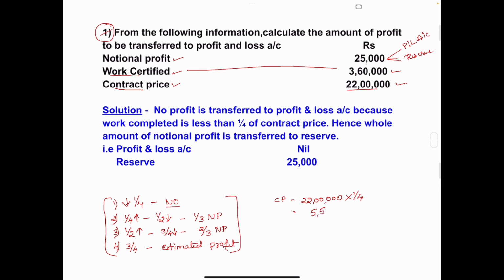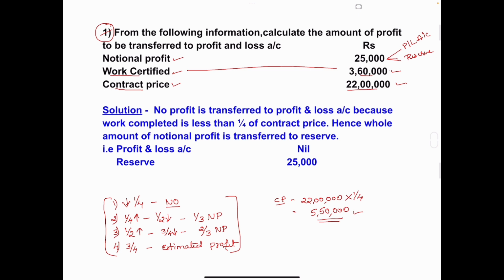How much will you get? 5 lakh 50,000. Correct? One-fourth of contract price is 5 lakh 50,000. Now compare this 5 lakh 50,000 with work certified amount, that is 3 lakh 60,000.